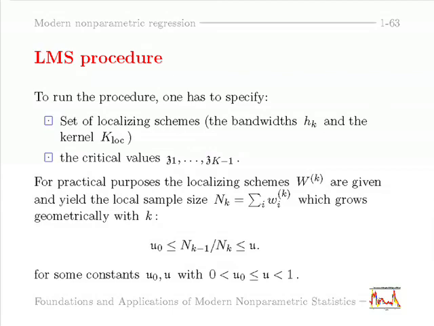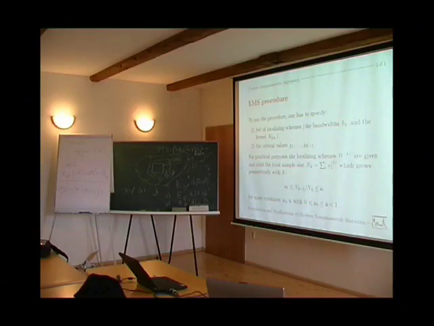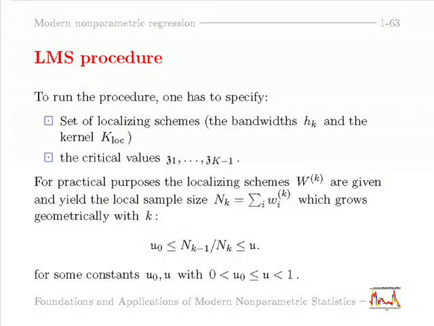And this is what I will explain in the next slide. Here are just small comments that the set of bandwidths is selected to provide geometric growth. So every new value is, so this ratio is between two numbers which are smaller than 1. This means we have kind of exponential growth of local models.